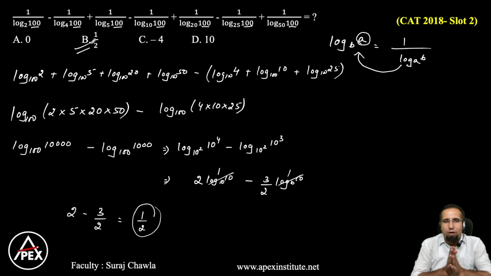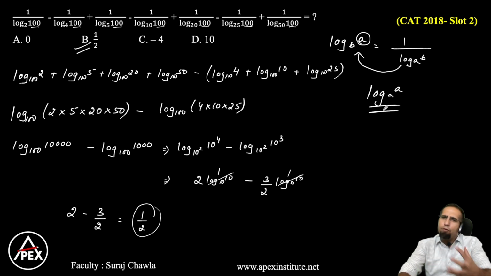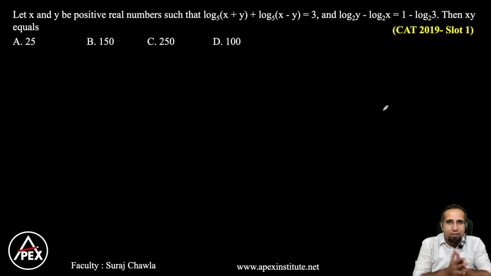Clear, guys? So again, a simple concept. We are trying to see whether we are making the bases same. Once we are able to make the bases same, we are able to apply all the formulas. So these are a few ways to eliminate the logs. If I have to apply something, I need to try to make the bases same, or I need to use the log A base A concept, and most of the questions will be moving towards those logics only, and we will be able to get our required answer. Clear? Now let's look at this.